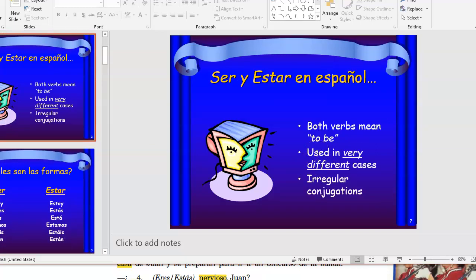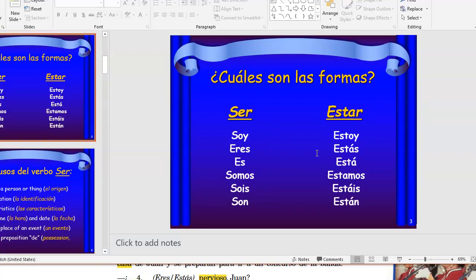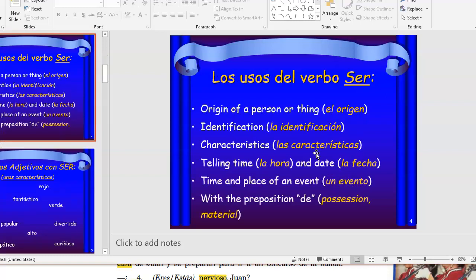Ser and estar, both meaning to be. We use them a lot. I mean, you guys have seen these verbs in countless situations. But just to have a better understanding of when we use which and why is our goal for today. So there you have the conjugations. They're both irregular, in that you don't just remove the ER and AR ending and then add o, as, a, amos, an, or those regular endings that we looked at for ER and AR verbs. So just a reminder of what those conjugations are for each.